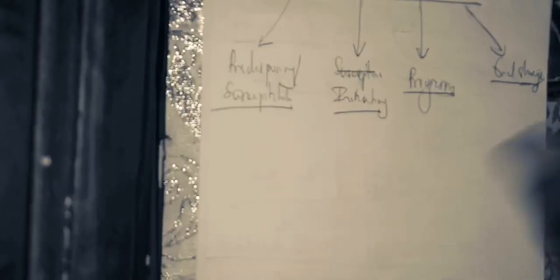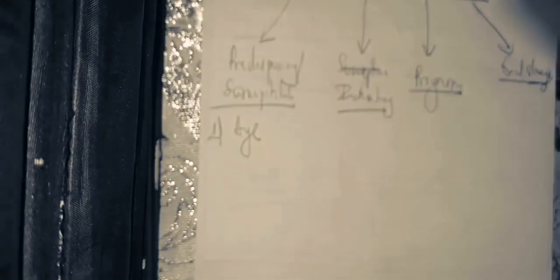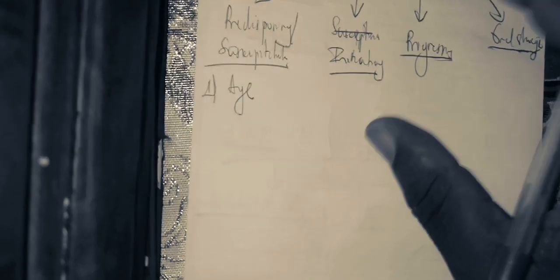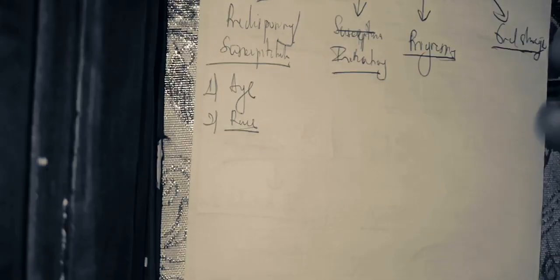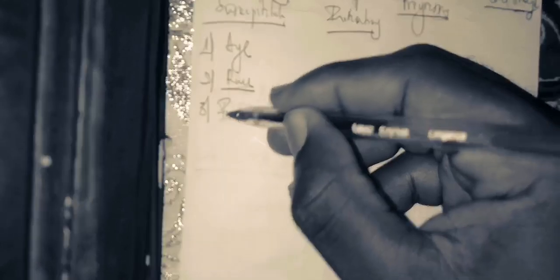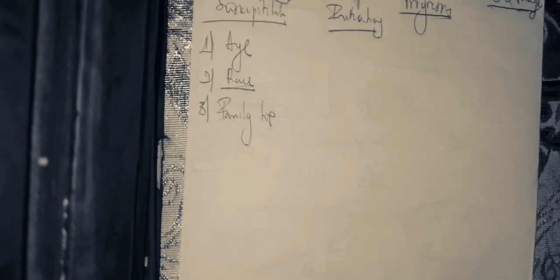Now, for the susceptibility or predisposing risk factors of chronic kidney disease, you need to know that generally we have old age. Is it clear? It is associated with a risk factor of chronic kidney disease. The second one is race; usually the black race is associated with more chronic kidney disease. The third one, if you have any family history of chronic kidney disease, is also a predisposing risk factor.